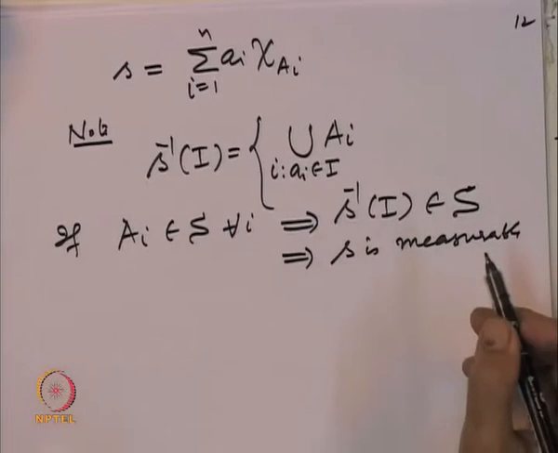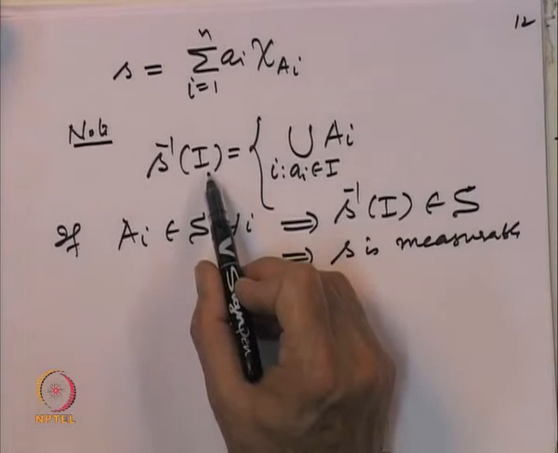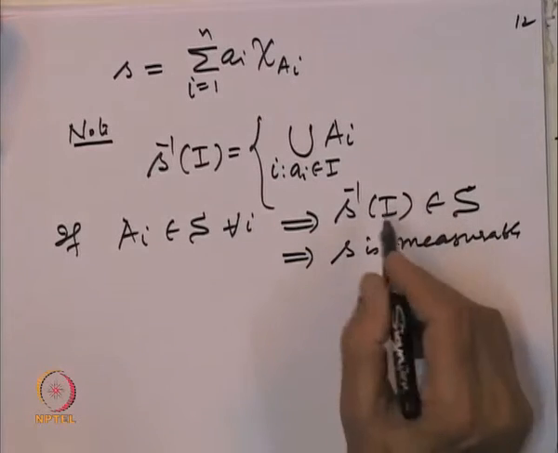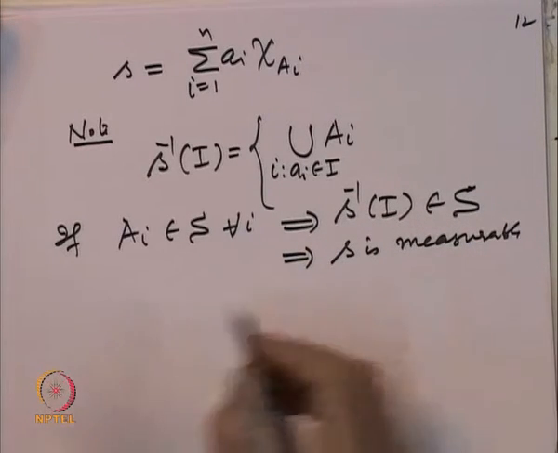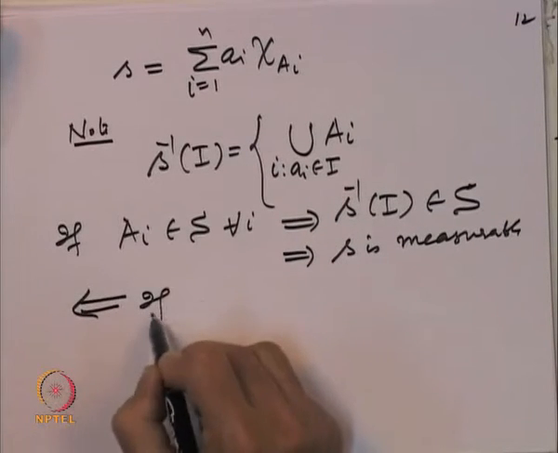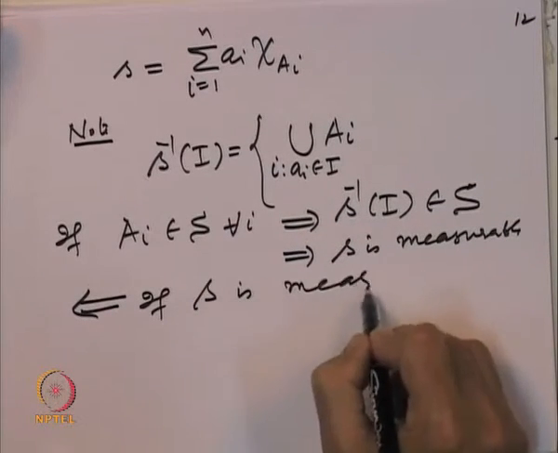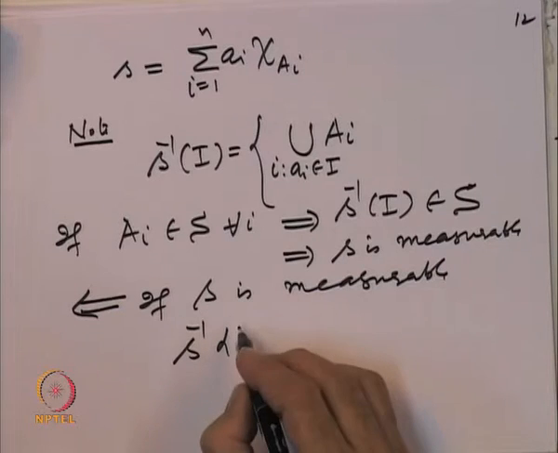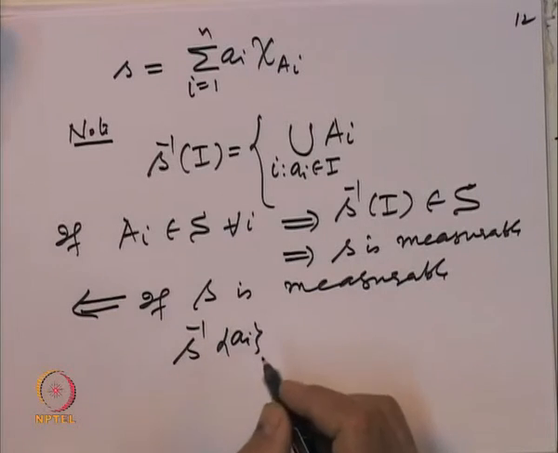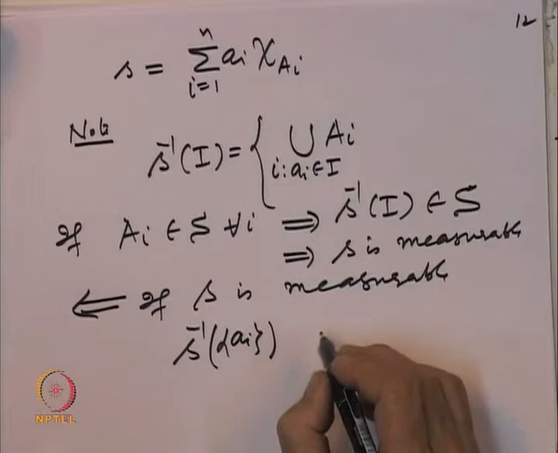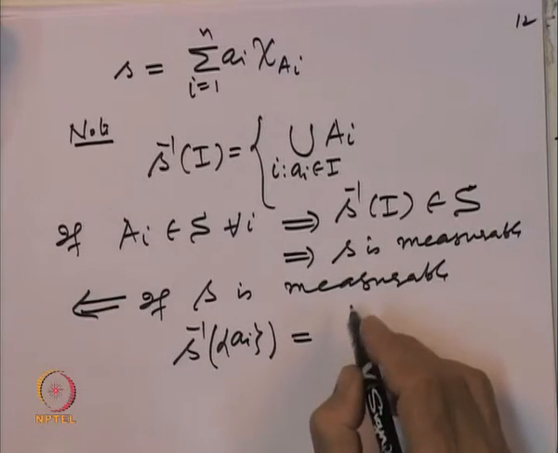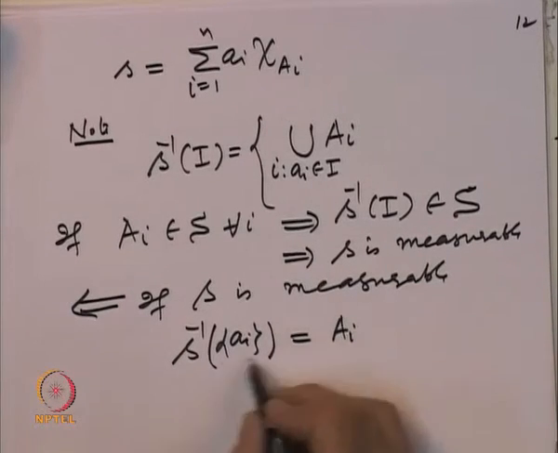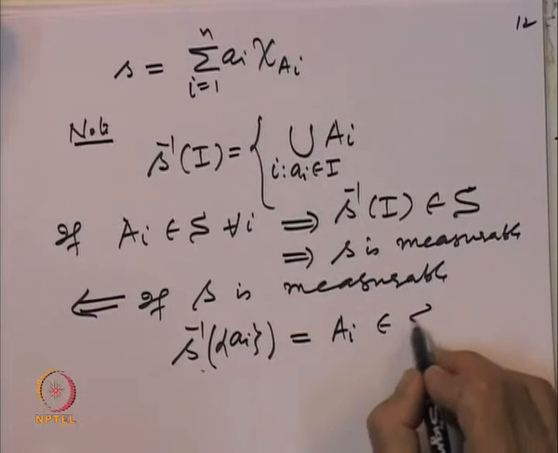because the inverse image of every interval belongs to the sigma-algebra, and this interval is in the extended real numbers. So, plus infinity and minus infinity are included in this. So, S is measurable, and conversely, if S is measurable, then look at S inverse of the singleton {a_i}. That will be equal to A_i, and hence measurability implies this belongs to the sigma-algebra.